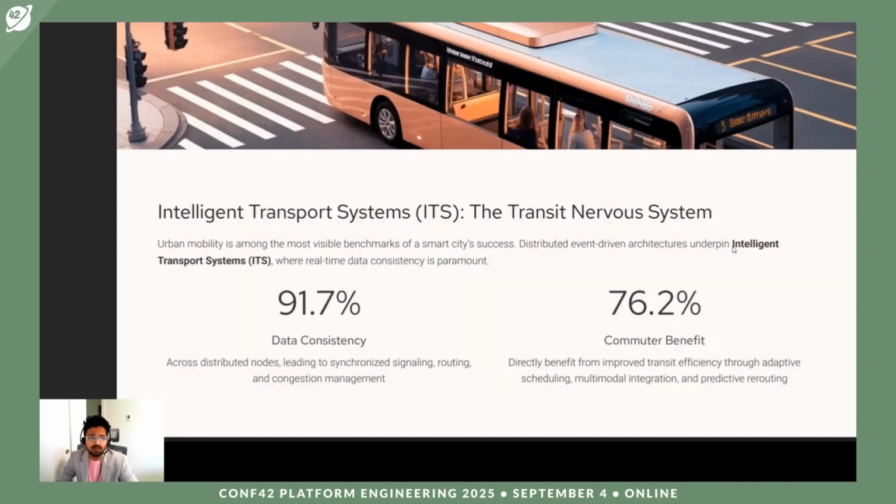Now let's talk a little bit more about the intelligent transport system. We have seen that smart cities driven by a distributed network have about 91.7% data consistency distributed across nodes, leading to synchronized signaling, routing, and congestion management. We have also seen that about 76.2% of commuters benefit from this structure. They get direct benefits from improved transit efficiency through adaptive scheduling, multimodal integration, and predictive rerouting.